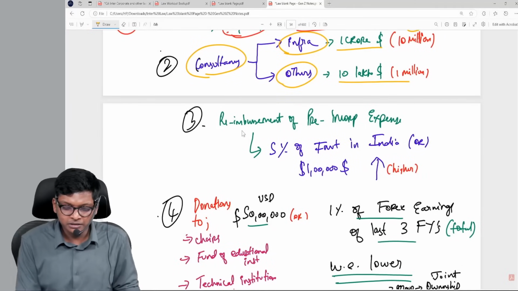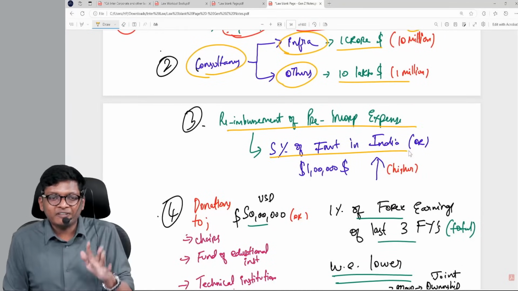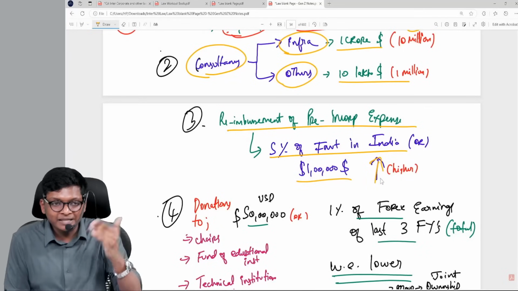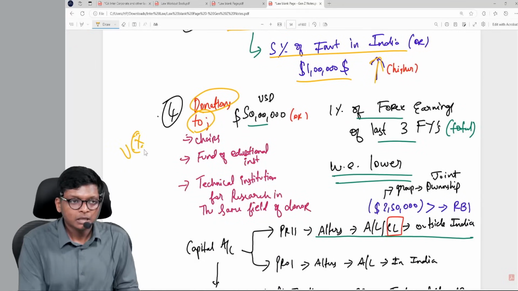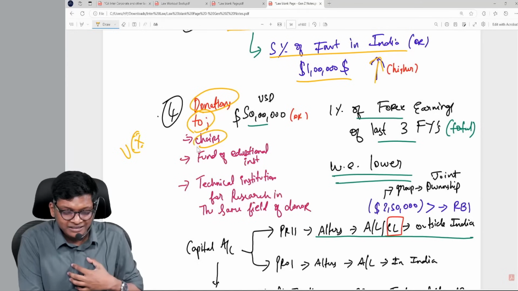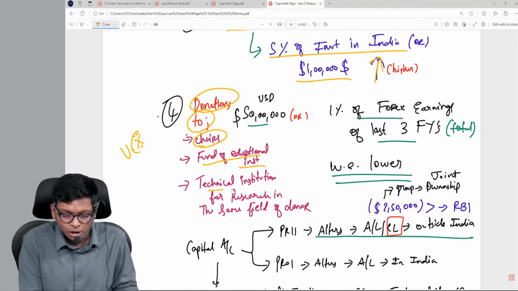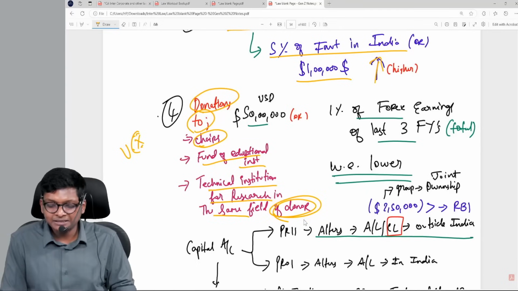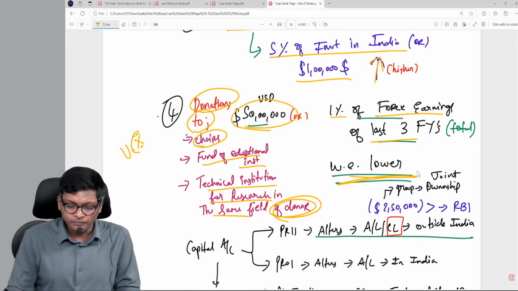Following, guys, clear? Next, reimbursement of pre-incorporation expenses is allowed up to 5% of investment in India or $1 lakh, whichever is higher. This you have to mug up, but the logic you know, why higher, why lower. Last one is a new point, donation. Very, very important for exam. If you are donating for 3 purposes, code word, chairs, or funding of educational institutions or any funds for educational purpose, or technical institution for research in the same field of the donor company, then in that case, it will be 1% of forex earnings of last 3 years or $50 lakh, whichever is lower.